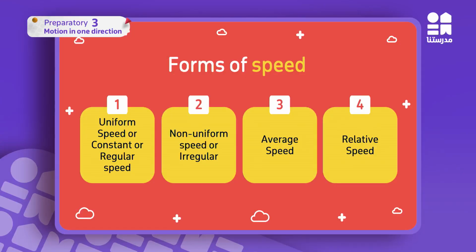The first type of speed here is called uniform speed. But this type has other names, which are regular or constant speed. We have three names for the first type of speed. Uniform in Arabic means منتظمة, I'm moving with regular speed. We are going to explain the meaning of this now, but you have to know that it has three names, because you are going to get confused in the exam between the three names. All of them have the same meaning: uniform, regular or constant speed.